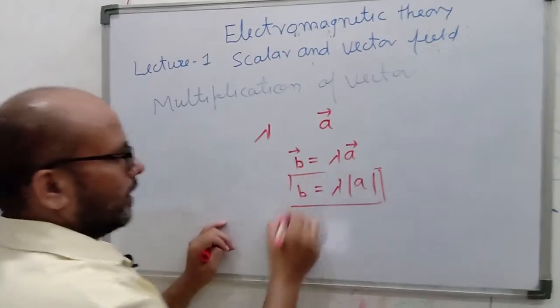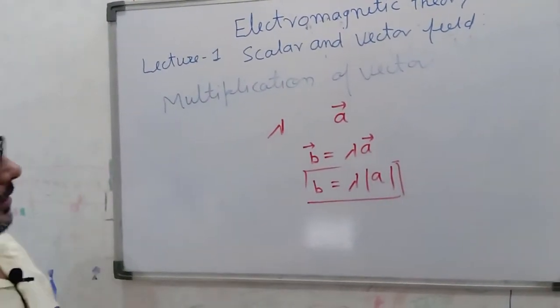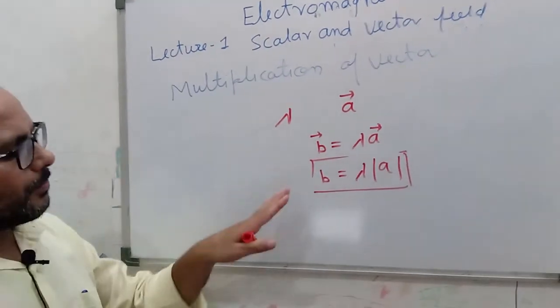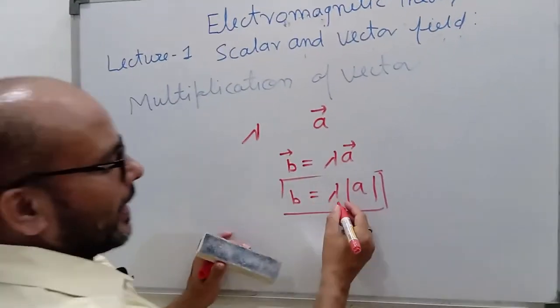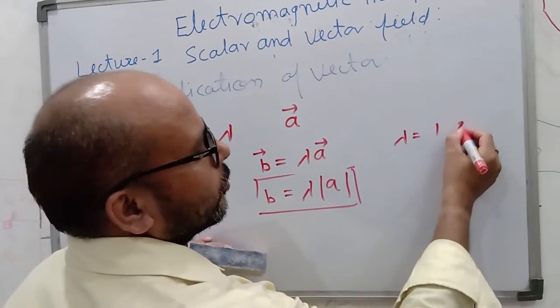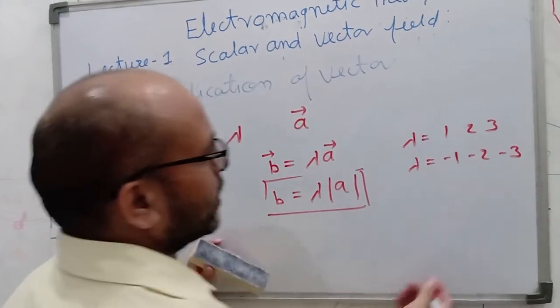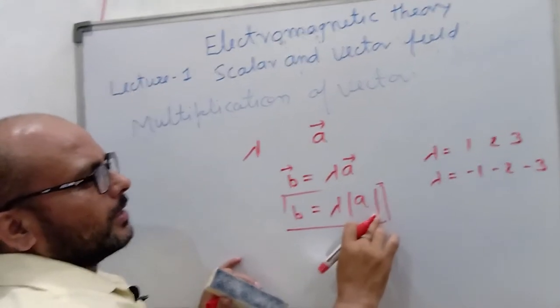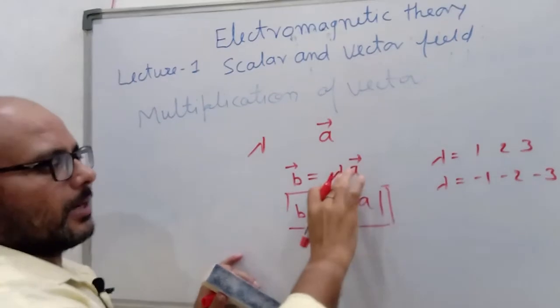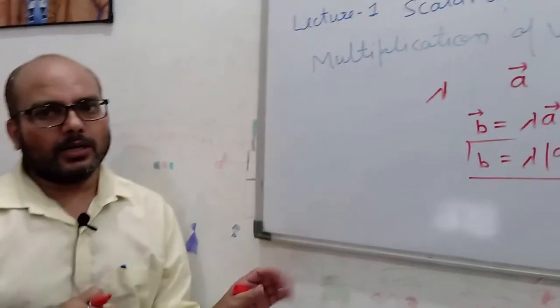It means multiplication by a scalar quantity. Now lambda may be positive, 1, 2, 3, or lambda may be negative, -1, -2, -3. If a negative value is multiplied, the direction changes and the magnitude stays the same in multiplication by a scalar quantity.